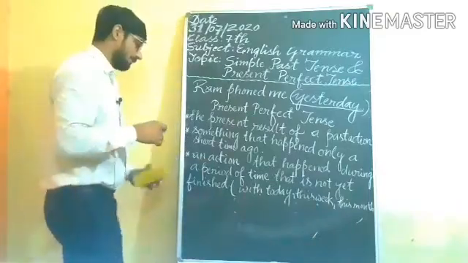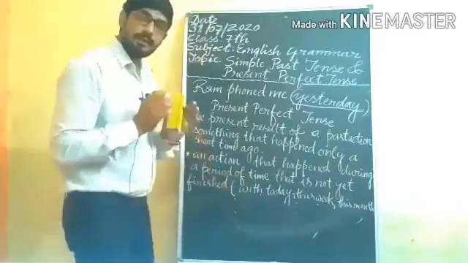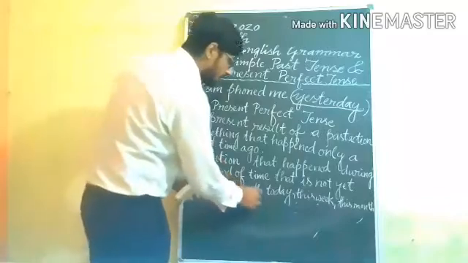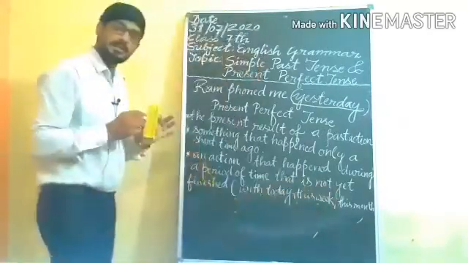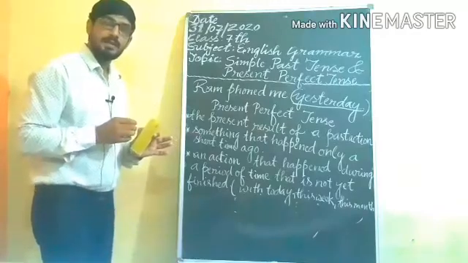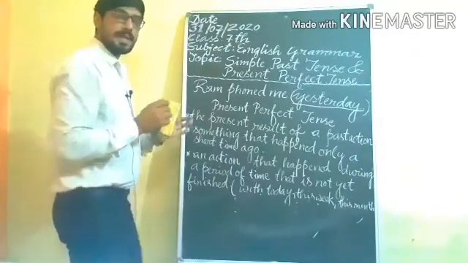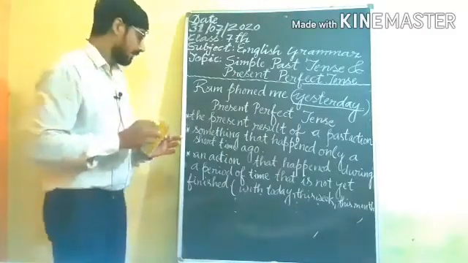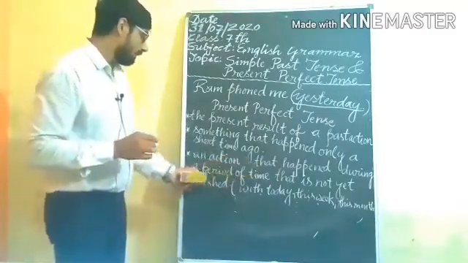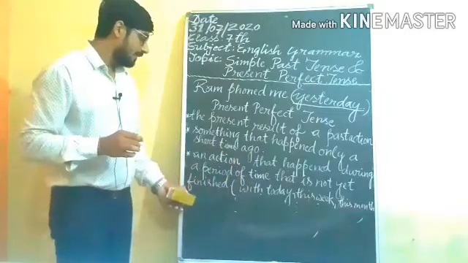By including words like today, this week, this month, we can denote the action which is not finished yet, and the action that happened during a period of time that is not finished.